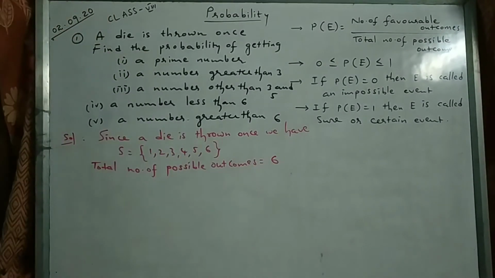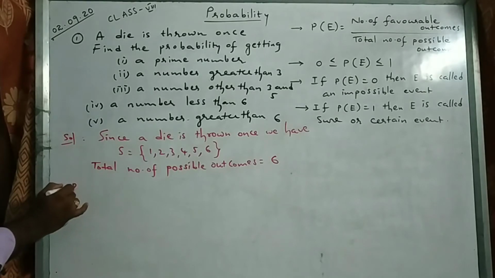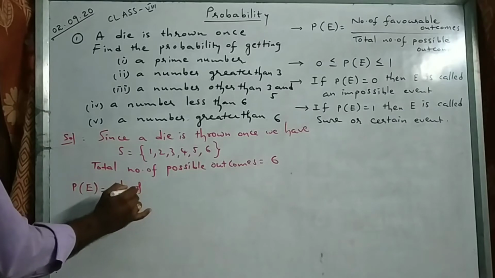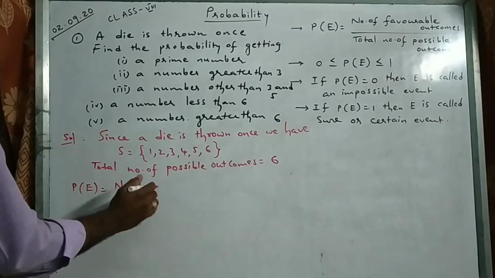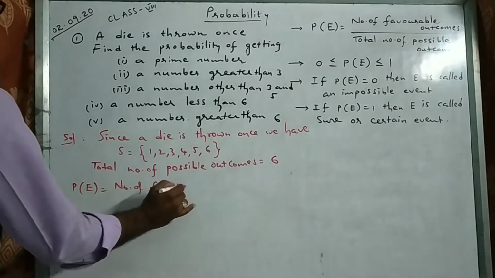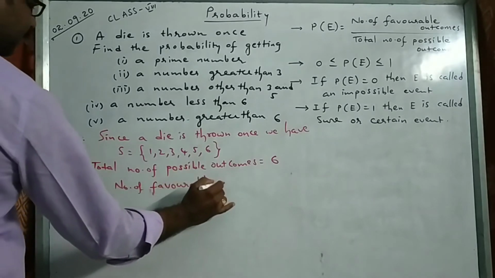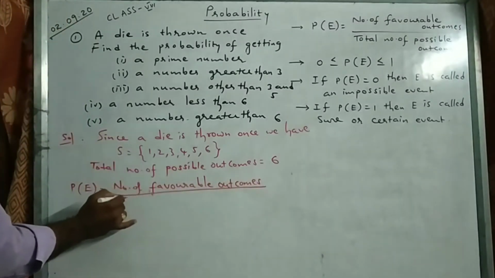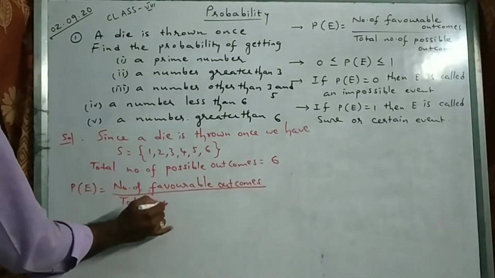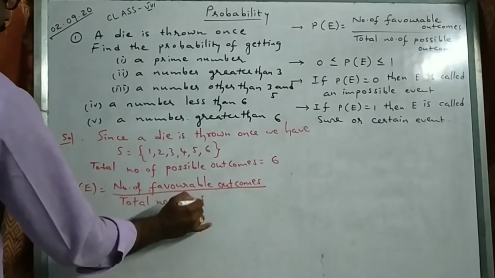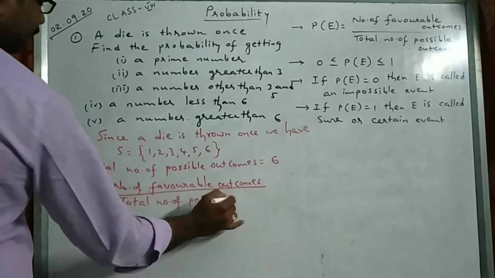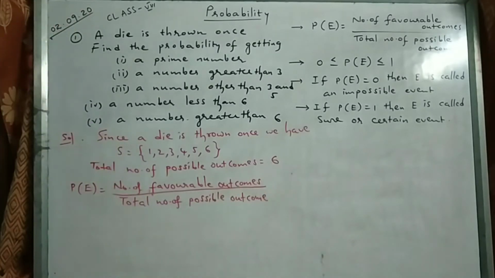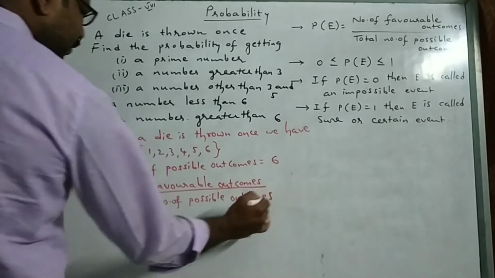6 we have. Right? So first I will write the formula here. Probability of an event is equal to number of favorable outcomes by total number of possible outcomes. This is the formula we use. Outcome or result, both are same.